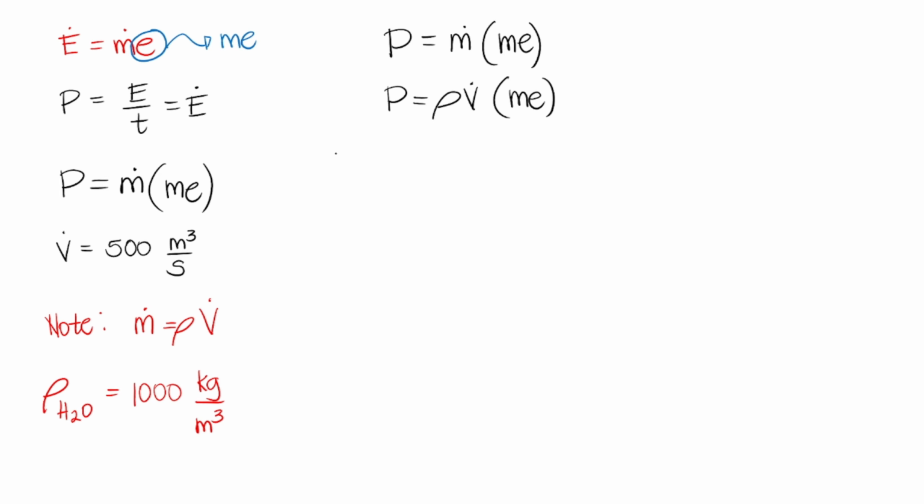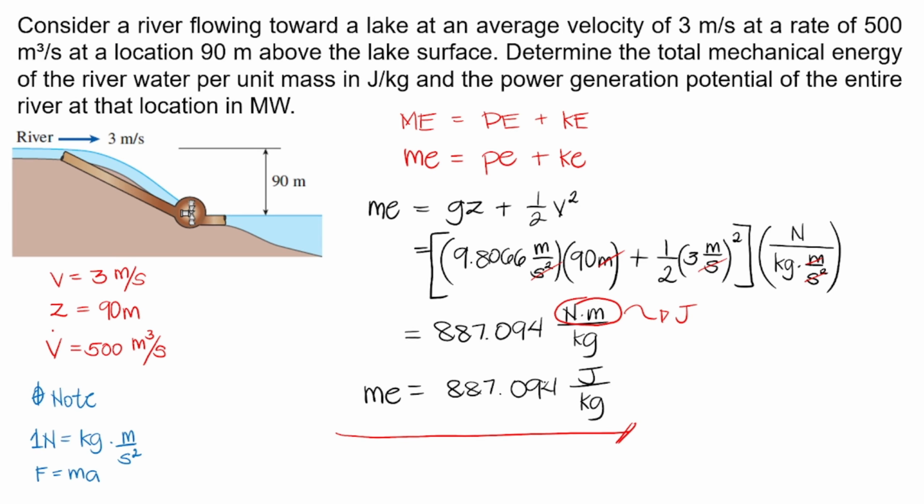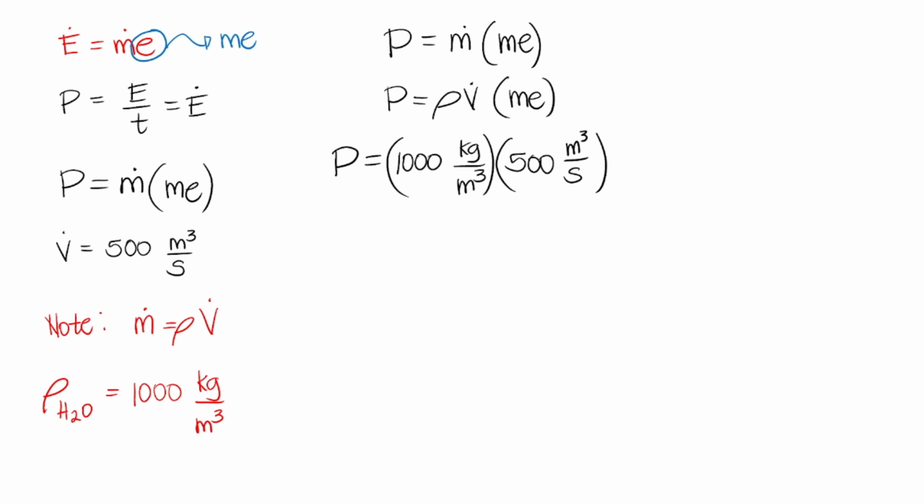The power generation is equal to the density of H2O, which is simply 1,000 kg per cubic meter. Do not forget to write the units when you are solving. There should always be units so you can check whether your answer is correct, okay? Our volume flow rate is 500 cubic meters per second. And the mechanical energy we got earlier is 887.094 joules per kilogram.